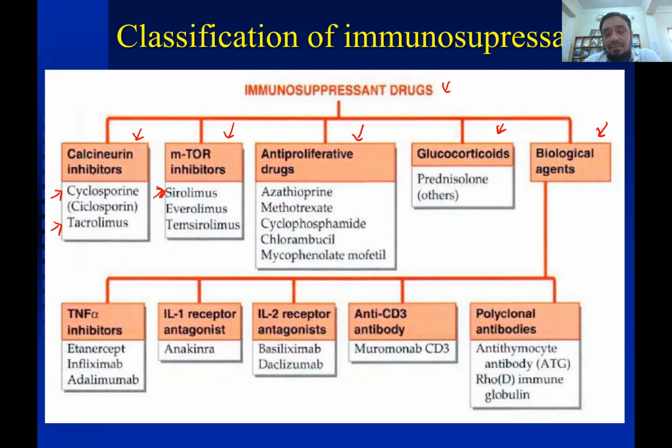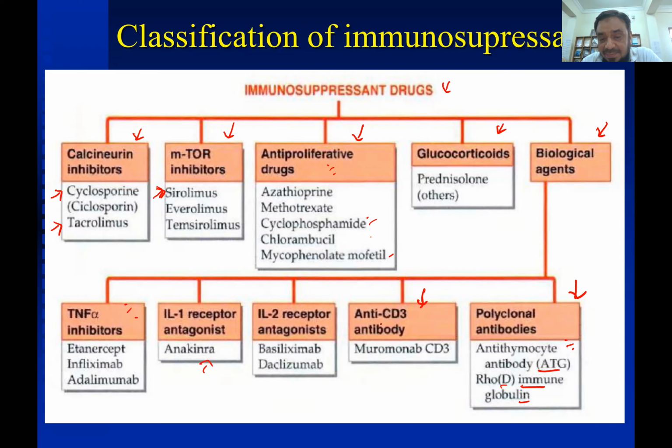Anti-proliferative drugs prevent the proliferation of the T cells: azathioprine, methotrexate, cyclophosphamide, which is an alkylating agent, and mycophenolate mofetil. Glucocorticoids have already been covered, and then we have biological agents like polyclonal antibodies, anti-thymocyte globulin, and Rho D immune globulin. Then we have TNF alpha inhibitors, interleukin 1 antagonist, interleukin 2 antagonist, and anti-CD3 antibody.